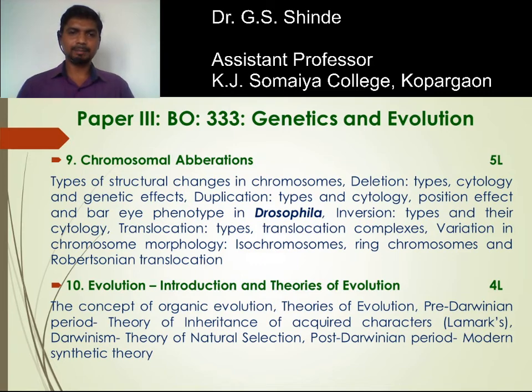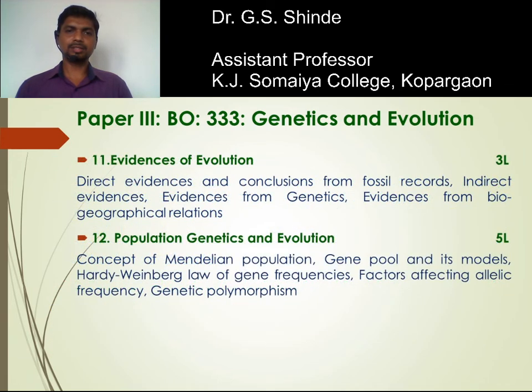The next chapter is evolution. The concept of organic evolution, theories of evolution, the pre-Darwinian period, the theory of inheritance of acquired characters, Lamarckism, Darwinism, the theory of natural selection, the post-Darwinian period, and the modern synthetic theory. Next are the evidences of evolution: direct evidences, such as conclusions from the fossil record, and indirect evidences, such as evidences from genetics and from biogeographical relations. The last chapter is population genetics and evolution.